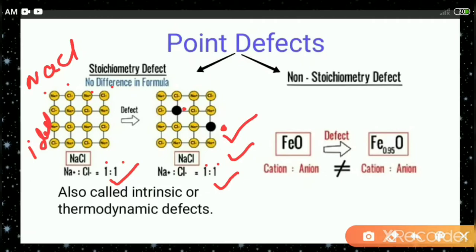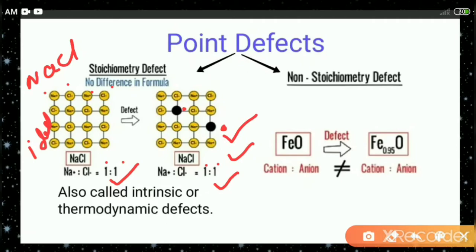Such a defect which does not disturb the stoichiometry of the compound is called a stoichiometric defect. That means stoichiometric defects are point defects that do not disturb the stoichiometry of the solid.